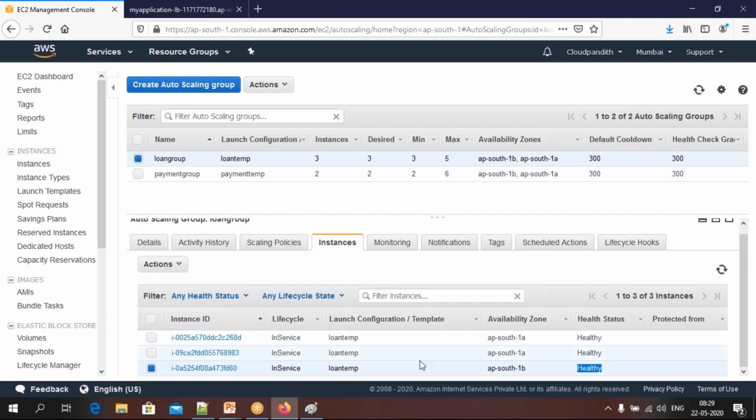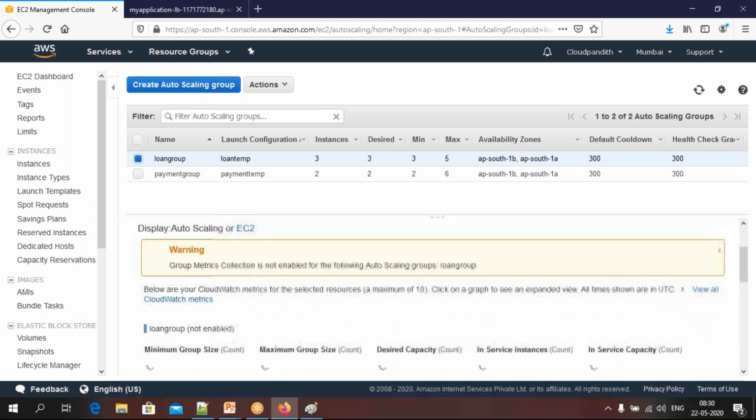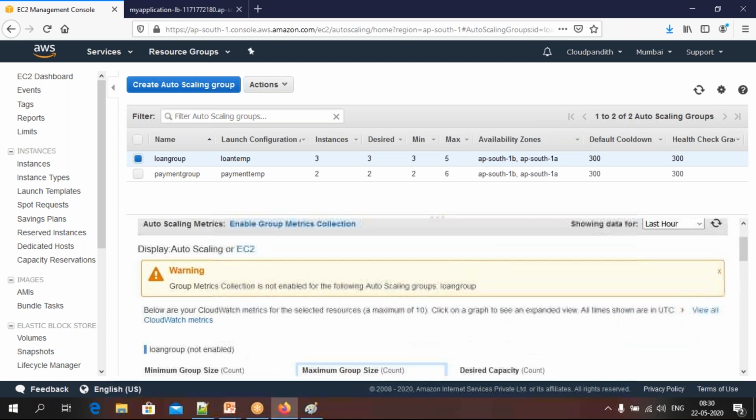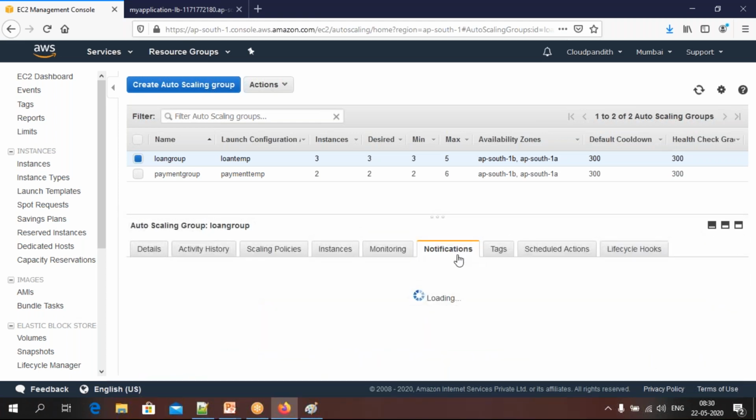So you can check in this tab what servers are available. Maybe you will keep on terminating and creating, because of the auto scaling option. So in that case, you can check which instances are running here. Next, monitor, here you can see all the monitoring things. Next, notification, you can create a notification if you want.